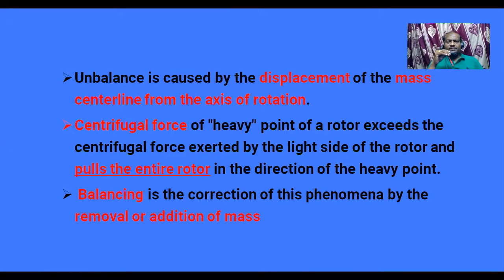So these are the three points we can remember from this slide. First, unbalance is caused by the displacement of mass from the axis. Second, the unbalanced mass, having a heavy point, moves in that direction compared to the lighter direction. Third, balancing can be done by adding a mass or by removing a mass. That is what we can understand.